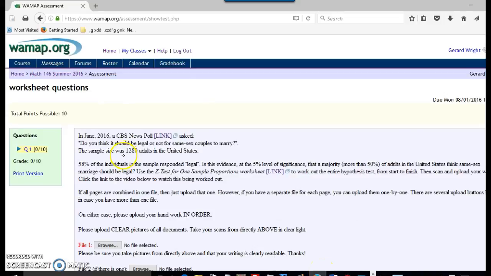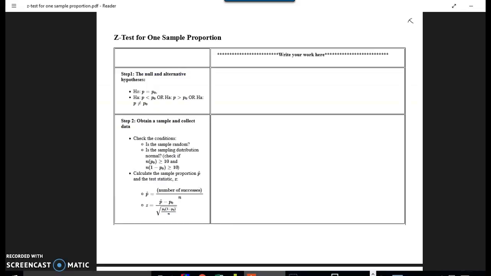We have sample size, 1,280 adults, so that's n equals 1,280. I'll just write this up on top here. n is 1,280. All right, p hat, it said 58%. So p hat is 0.58. That way I don't have to keep going back to reference those. And the question was, is this evidence that a majority of adults think same-sex marriage should be legal?